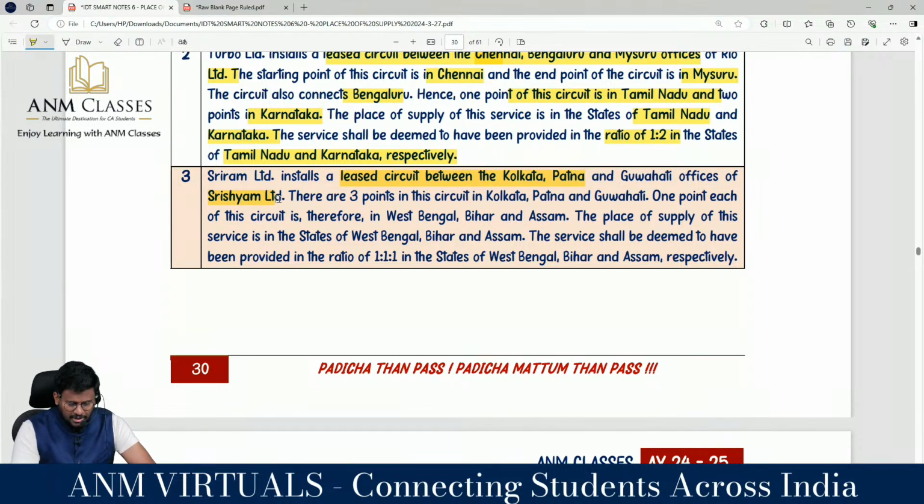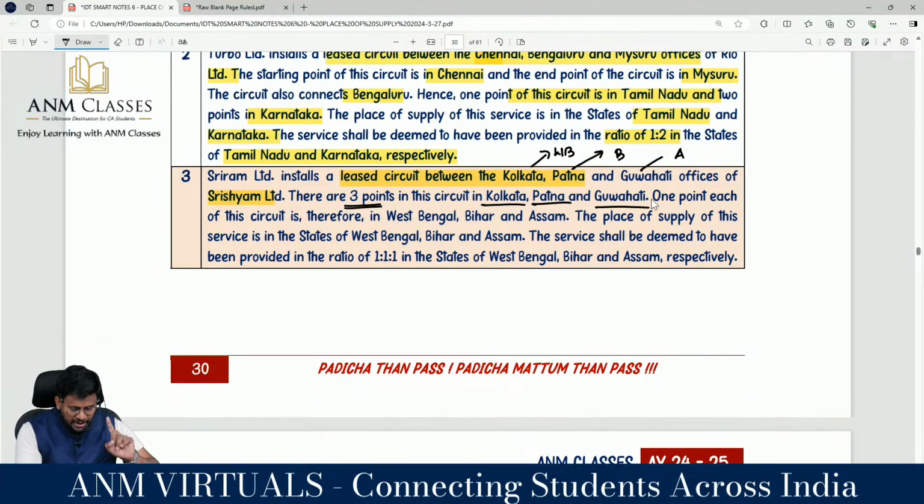Kolkata is Kolkata. Patna? State? Bihar. Patna in Bihar. Sir, Guwahati? Assam. So Kolkata? Right. West Bengal. In state of West Bengal. So 3 states are there. 1:1:1. Yeah. There are 3 points in this circuit in Kolkata, Patna and Guwahati.